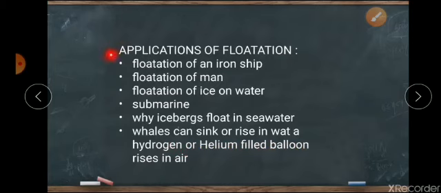All these applications are based on the three conditions of density, comparing the density of one with the other, to decide whether it will float or sink. So read through these explanations given in your textbook properly, keeping these three main cases in mind.